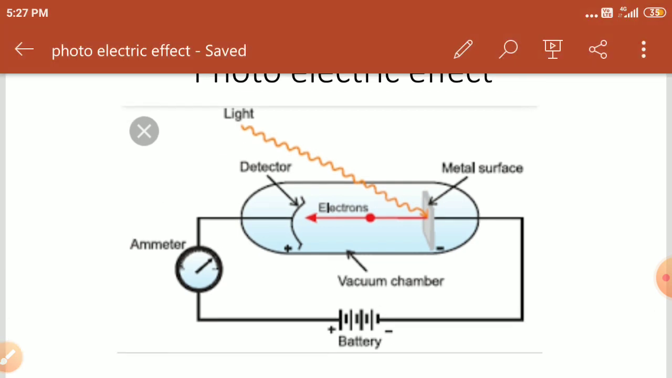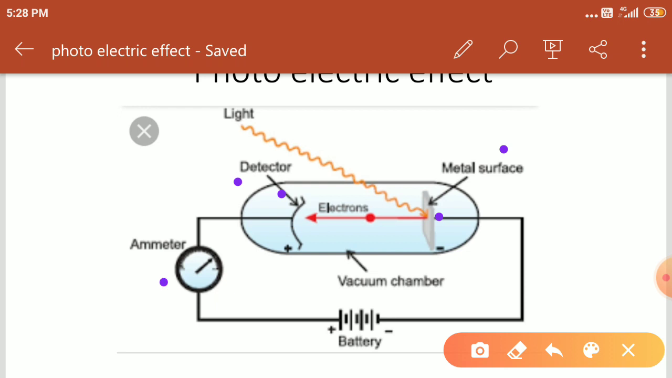This is the metal plate, students. At one end is the metal plate, and at the other end he kept one more plate. That metal plate he called a detector. Right, students? Both the metal plate and the detector are connected with a battery through an emitter.